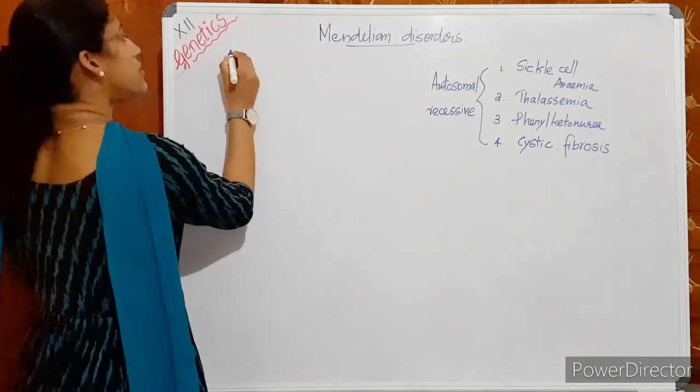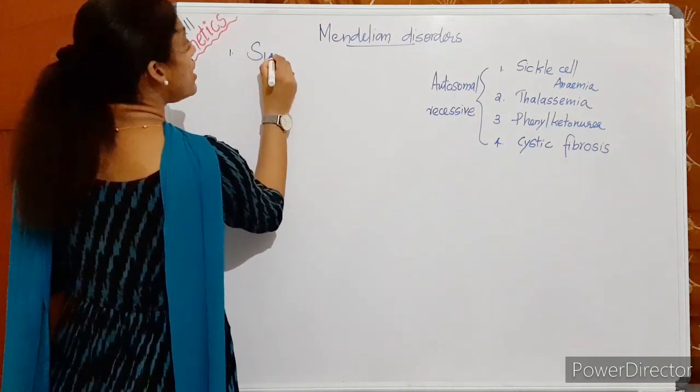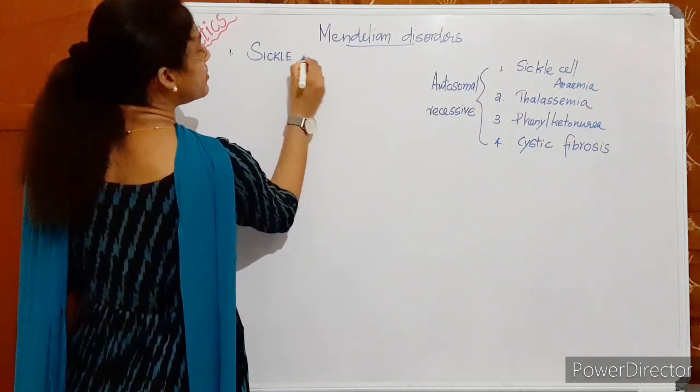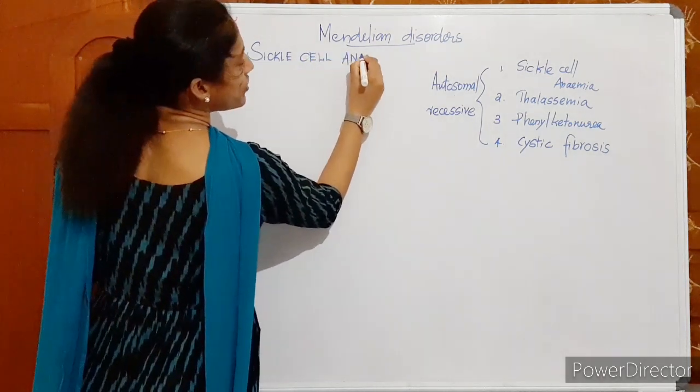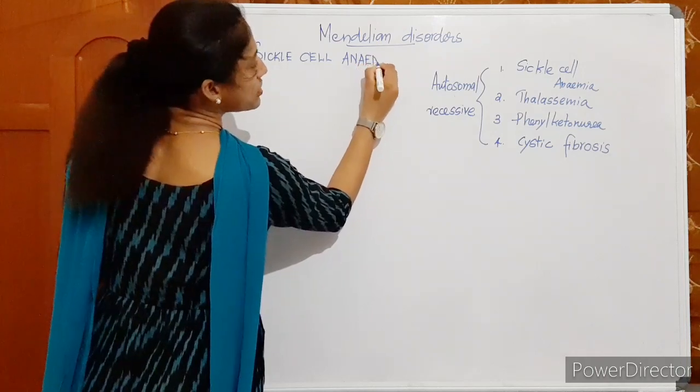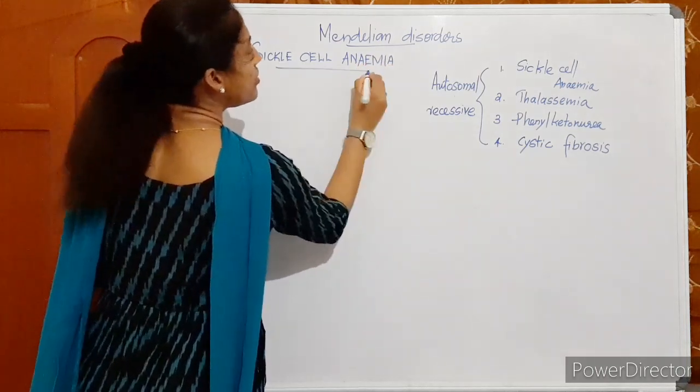The first disease, sickle cell anemia. You might have heard the disease earlier. Even though it's not a common disease, you are familiar with the name.